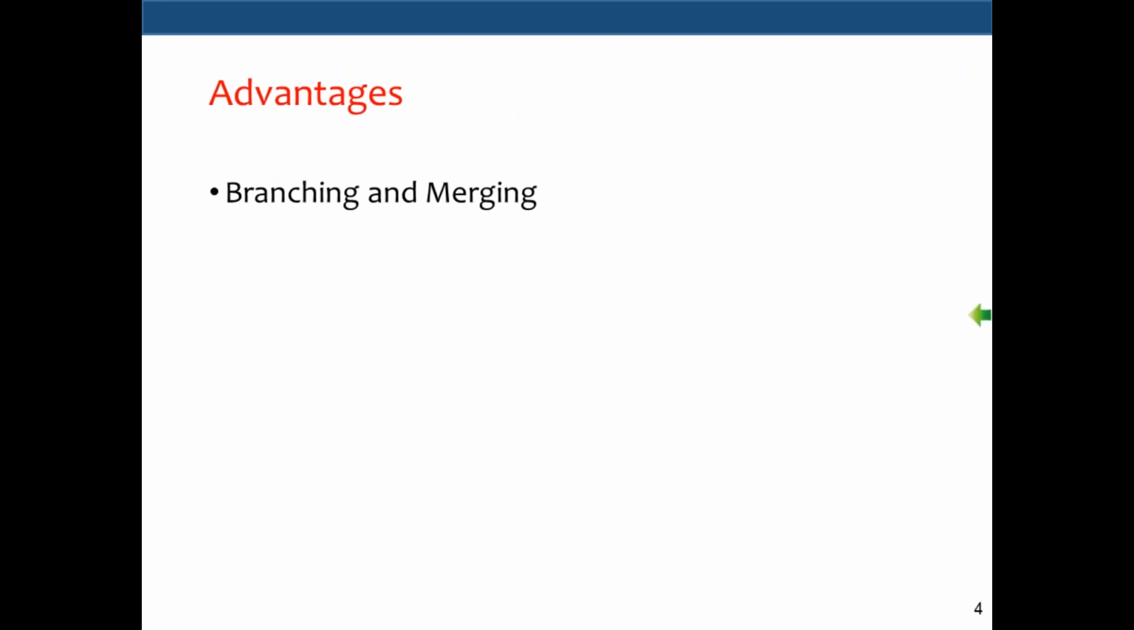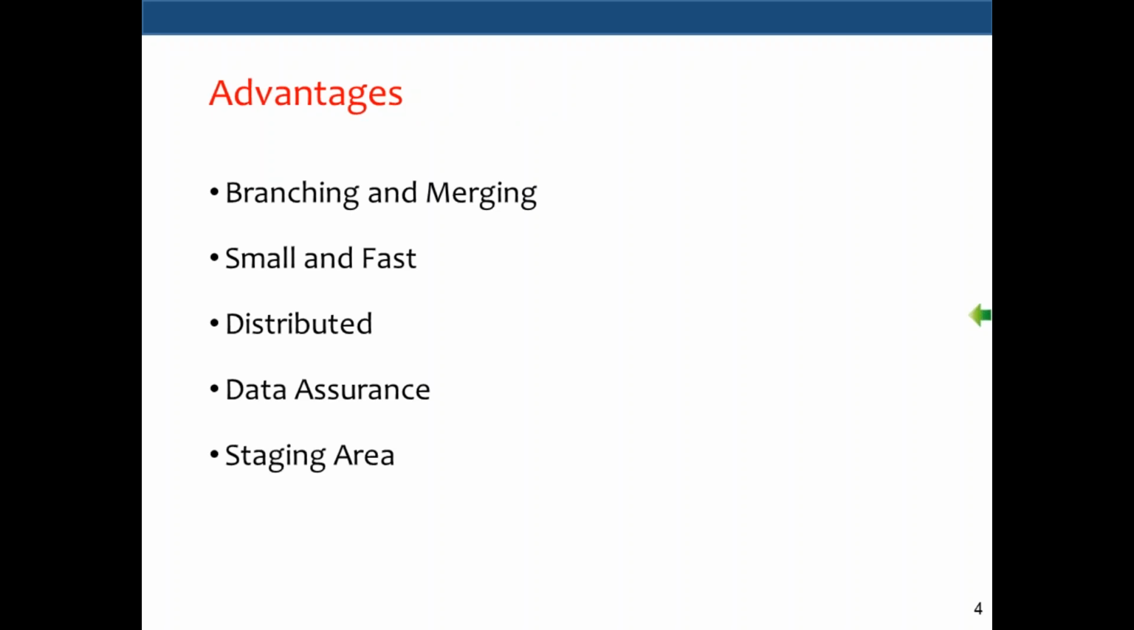It has support for branching and merging. It is very small and fast. So it follows a distributed mechanism. It gives you complete data assurance. It also has a staging area which will help you to make some temporary commits. Okay, and it is free and open source. So these are the advantages of Git.